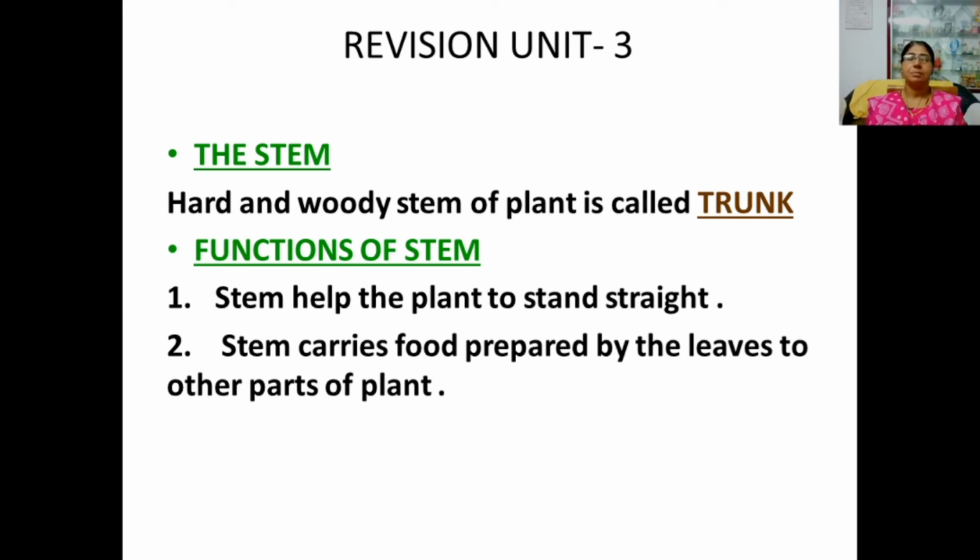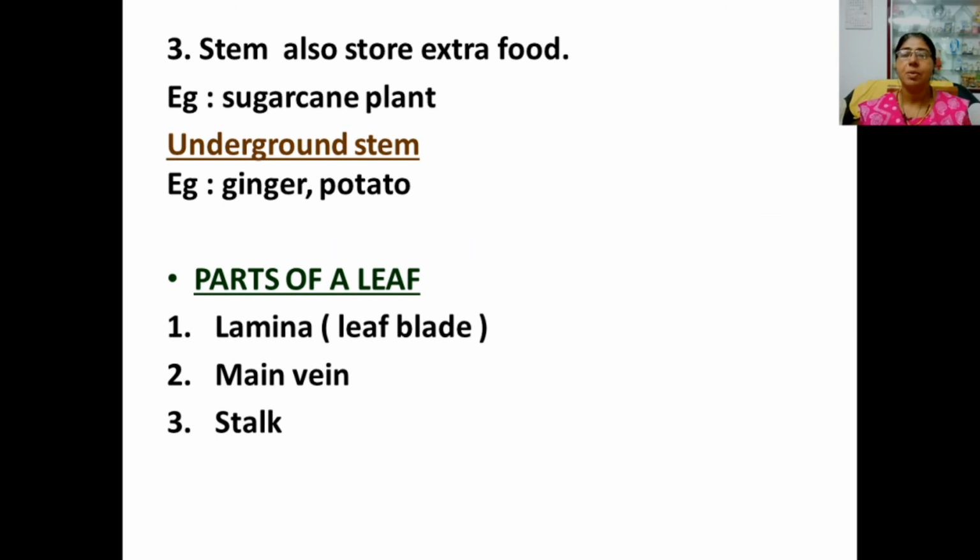Important functions of stem. Stem helps the plant to stand straight, and stem carries food prepared by the leaves to other parts of the plant. Stem also stores extra food. In some plants, the stem stores extra food. For example, we have learned that sugarcane plant stores extra food in the stem. Then we have learned about underground stems. Examples of underground stem: ginger and potato.